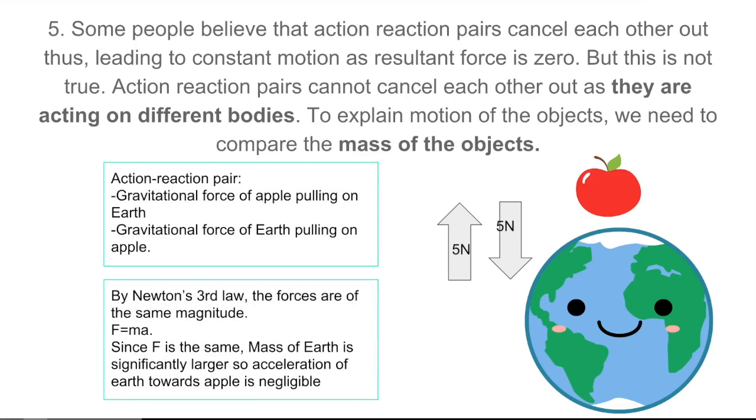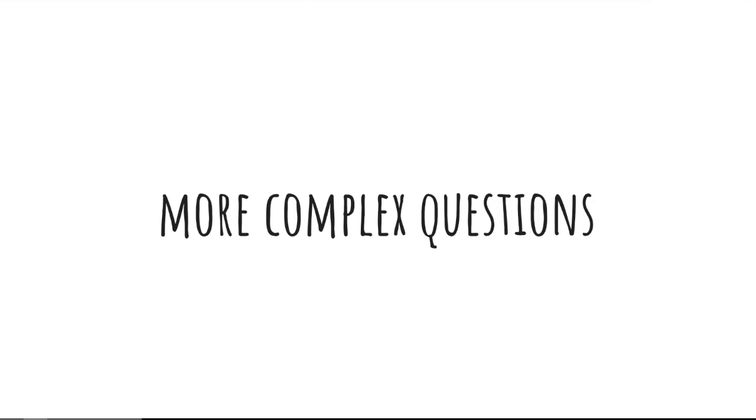Since the force is the same, both are 5 newtons, but the mass of Earth is significantly larger, so the acceleration of Earth towards the apple is negligible. But if you apply the same formula on the apple instead, F is the same at 5 newtons, but the mass of the apple is significantly smaller. So the acceleration of the apple towards Earth is of a significant value. And that is why you only observe the apple falling towards the Earth and not the Earth falling towards the apple. The last 3 misconceptions will be pertaining to more complex questions.